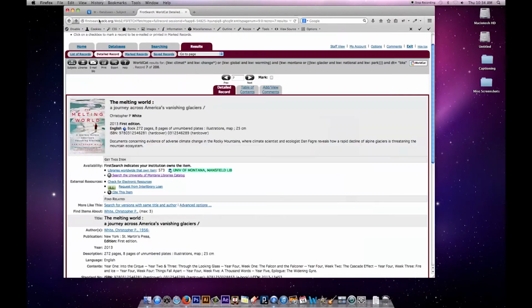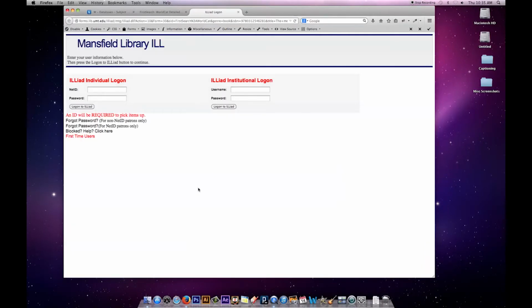Now, if we did not own the book, what I could have done is I could have clicked on this link for interlibrary loan, and that will take me into the interlibrary loan system. If I've already used this and I've established an account, it's just my net ID, and I would put that in, click log on, and all that book information will flow into the system. If I've never used interlibrary loan, I would click on first time users and create an account. Again, that book information will come right in, and the next time I'll just put in my net ID.